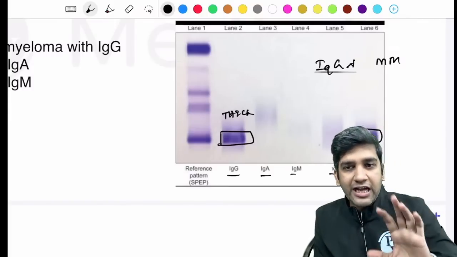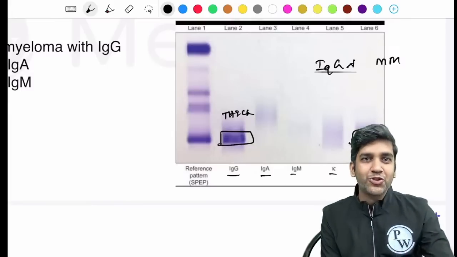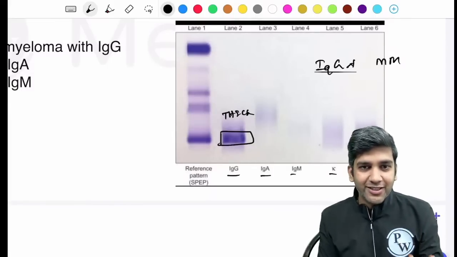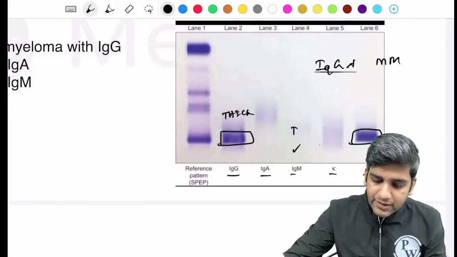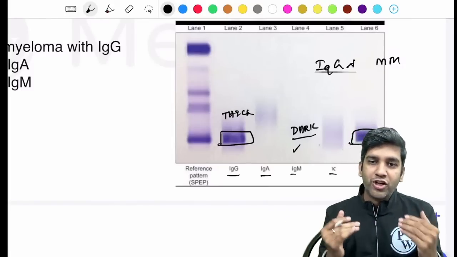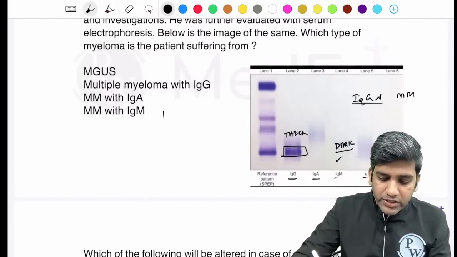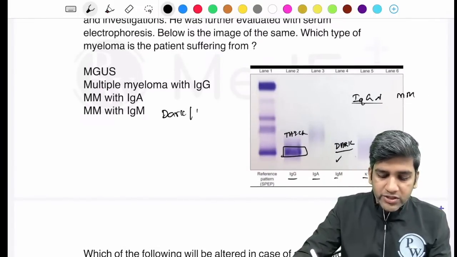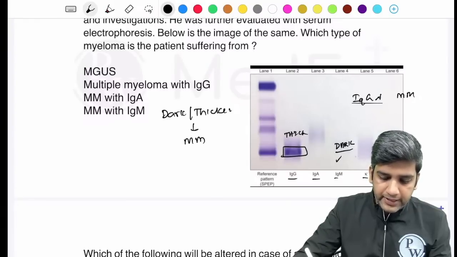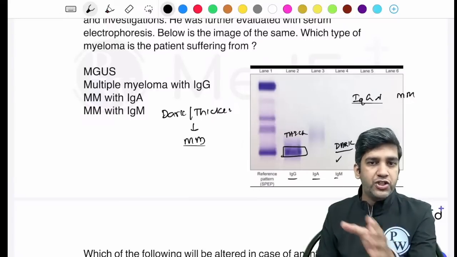Whatever the dark band is, we'll go with that. I'm not contemplating which is darker and which is lighter in the exam because you guys wrote the answer. If it is an IgM thick band, let's go with an IgM multiple myeloma, or if it's IgA, let's go with IgA multiple myeloma. But the ultimate thing is whichever was the thicker band, that will be the myeloma, be it IgG, IgA or IgM.